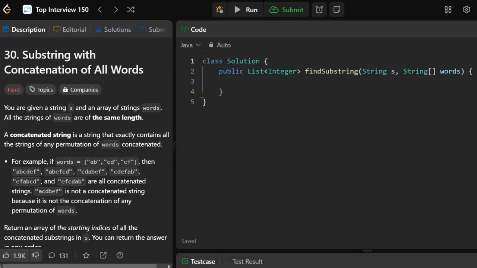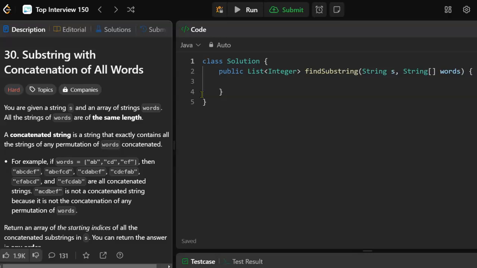Today's challenge, substring with concatenation of all words. And it is rated as hard. It's hard enough that I can't really sketch out the algorithm. I mean, I could sketch out the algorithm, but I don't think I can sketch it out in the limited space that we have here. But it's okay. I think we can talk through it in an understandable way.